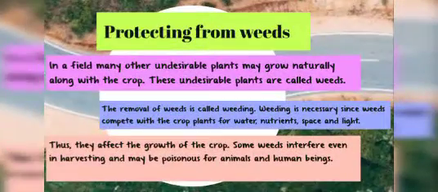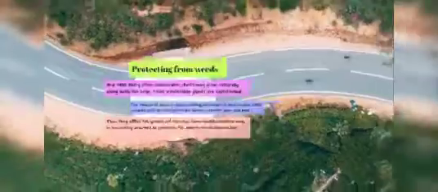Protecting from weeds. In a field, many other undesirable plants may grow naturally along with the crop. These undesirable plants are called weeds. The removal of weeds is called weeding. Weeding is necessary since weeds compete with the crop plant for water, nutrients, space, and light. Thus, they affect the growth of the crop. Some weeds interfere even in harvesting and may be poisonous for animals and human beings.